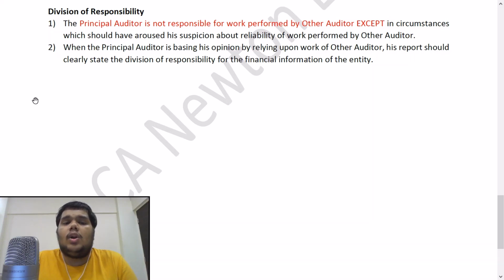Point number 2, when the principal auditor is basing his opinion by relying upon the work of other auditor, his report should clearly state the division of responsibility for the financial information of the entity. What is this saying? It is saying that if he is relying upon the other auditor's work, he should clearly state in his audit report that this portion of the work, that is this component's financial information, has not been audited by him. It has been audited by some other auditor and he is placing reliance upon them, and that he is not responsible for such information. So he should clearly give this disclaimer, this warning, that this information has not been audited by me. I am just using the work of another auditor.